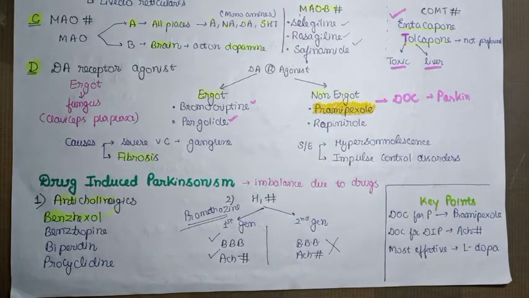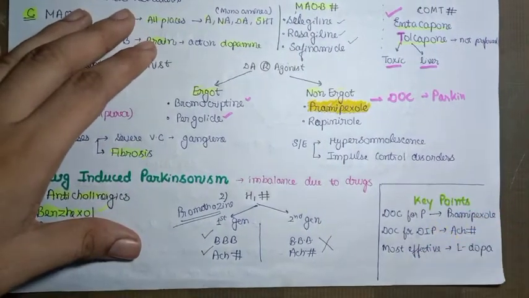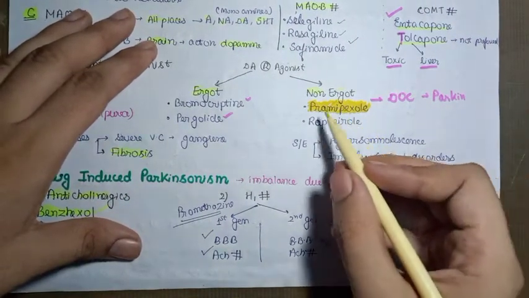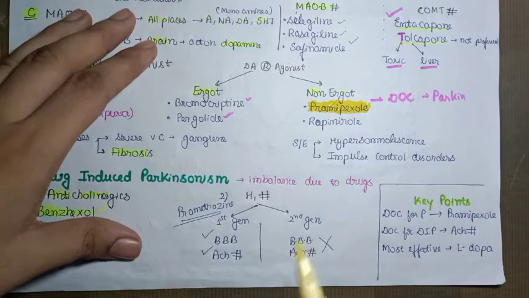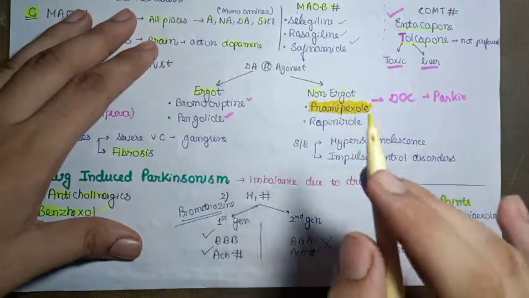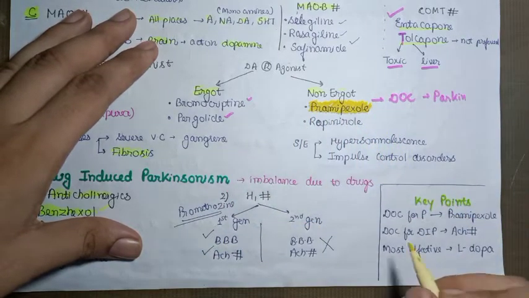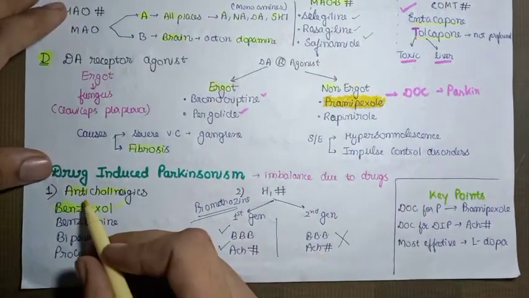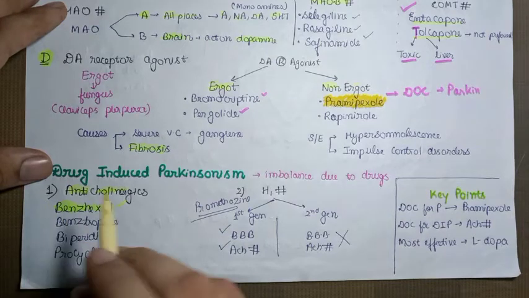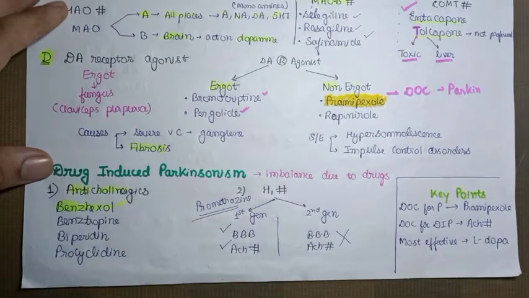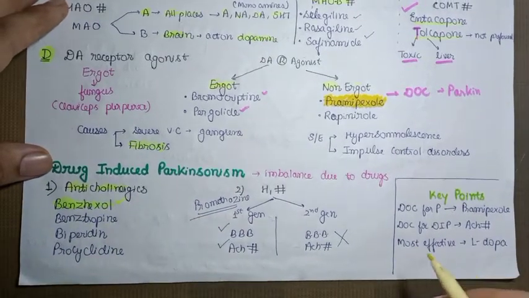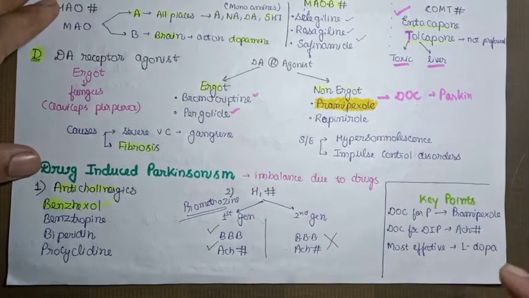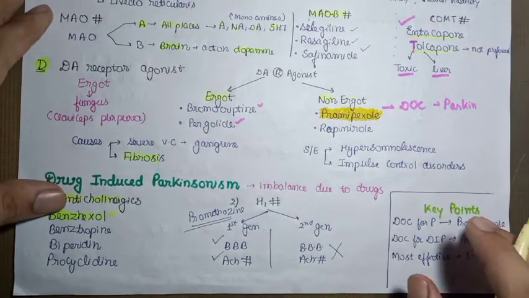At last, let's remember the key points. The drug of choice for Parkinsonism is pramipexole, which is a non-ergot dopaminergic receptor agonist. But the drug of choice for drug-induced Parkinsonism is anticholinergics, and the anticholinergic we prefer is benzhexol. But the most effective or the gold standard for the treatment of Parkinsonism is L-DOPA. So these three points you have to keep in mind.